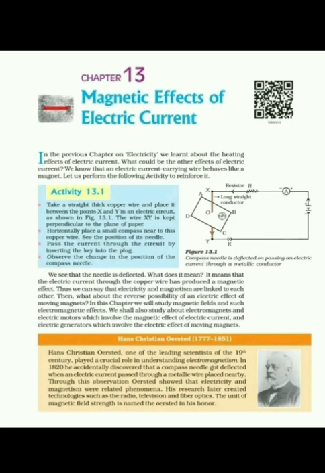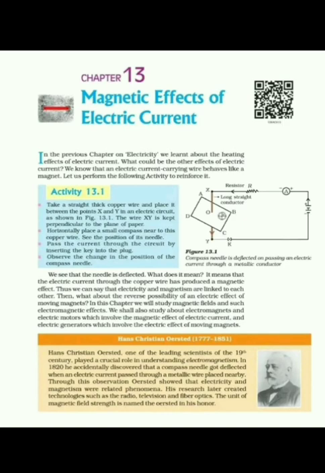In this activity, what we have to do? We have to take a straight thick copper wire and place it between point X and Y in an electric circuit as shown in figure. Wire XY is kept perpendicular to the plane of the paper. Horizontally place a small compass near this copper wire. Now see the position of needle.